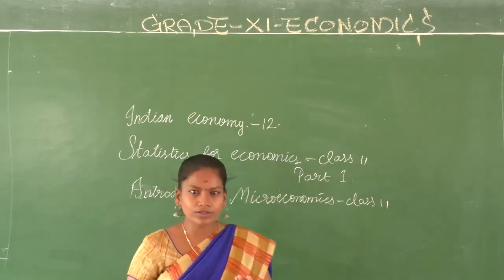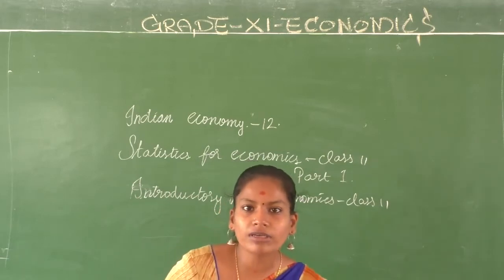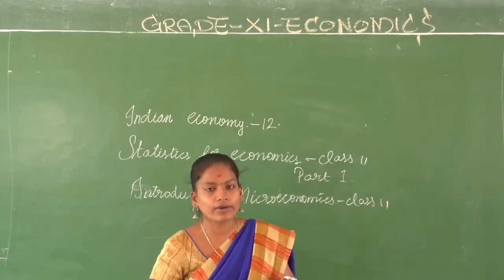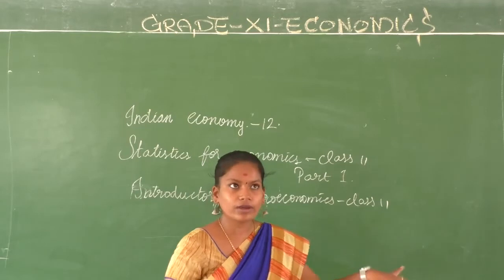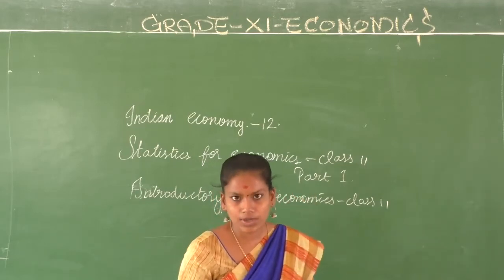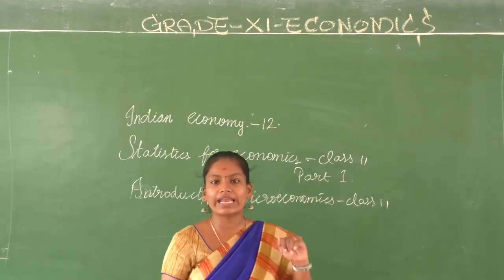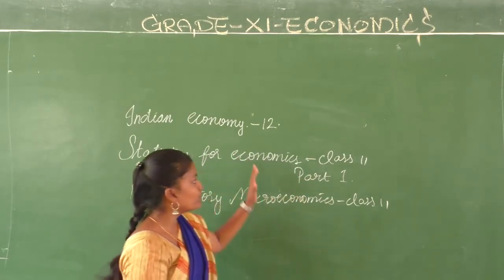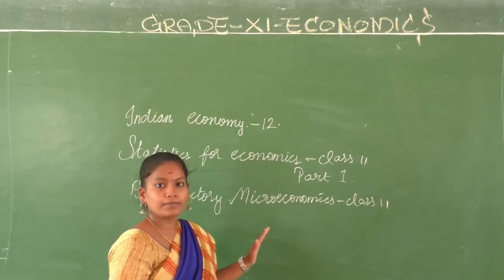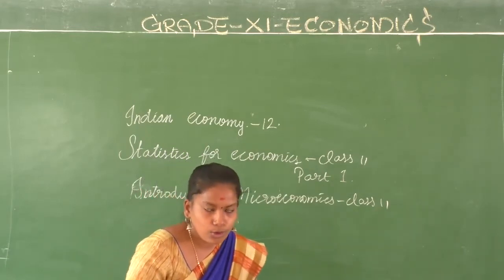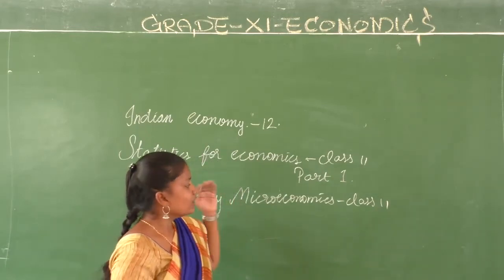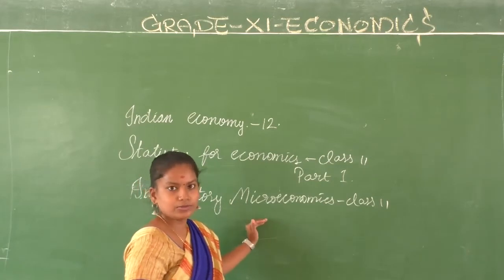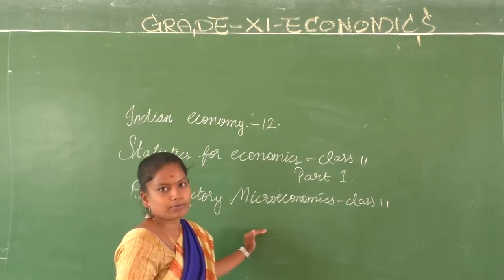Now there is a small change in it. We have already posted 2 videos for microeconomics. On the board it would be written as grade 12 economics, but it is meant for grade 11 economics. Please don't get confused, children. As of now, we'll start with statistics for economics because you have the book with you. When you come to the school, we'll exchange the book and then we'll continue with microeconomics.